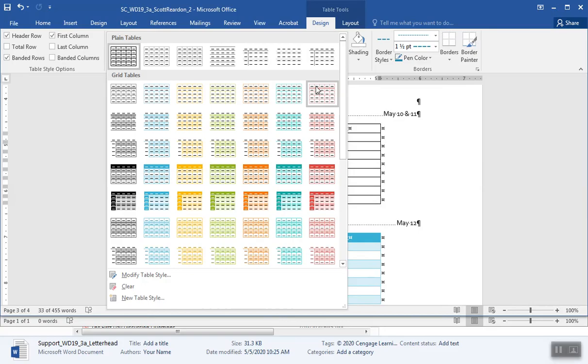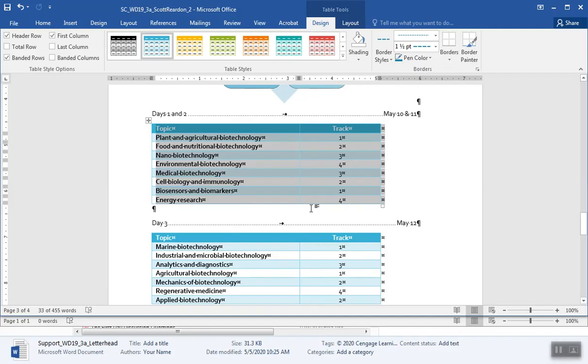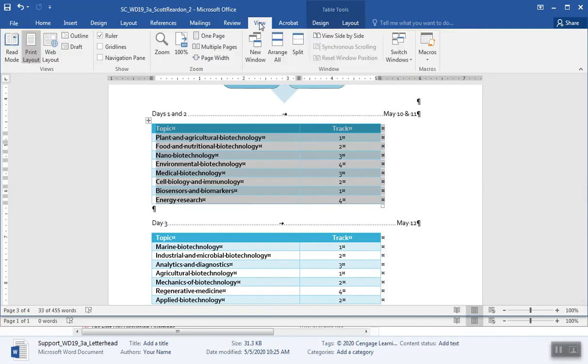Grid accent 4. Grid table 4 accent 1. Grid table 4 accent 1. There, that's consistent with the rest of my document. Let's go back to view and multiple pages.